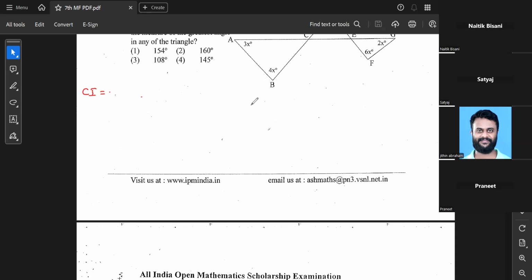So compound interest and simple interest, what it is. This is year, this is principal, this is interest: simple interest and compound interest.